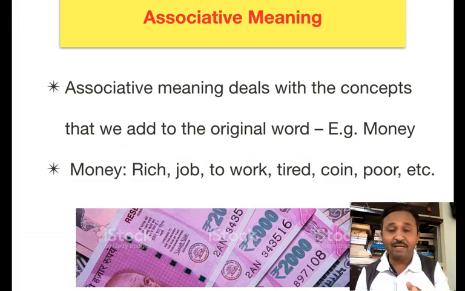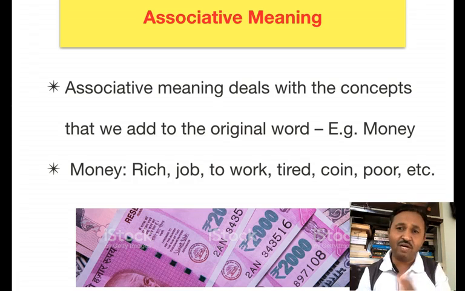If any man is working, he is working for money. So rich, job, work, tired, coin, poor, these are the meanings associated with the concept money. We call them associative meaning.